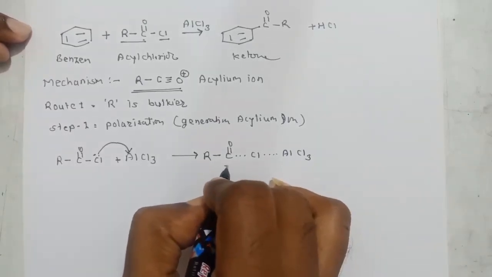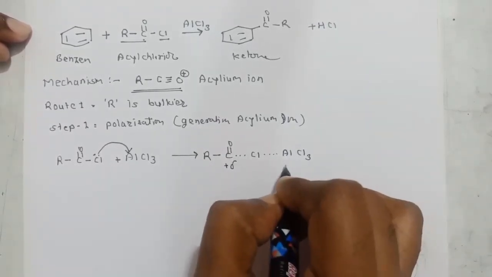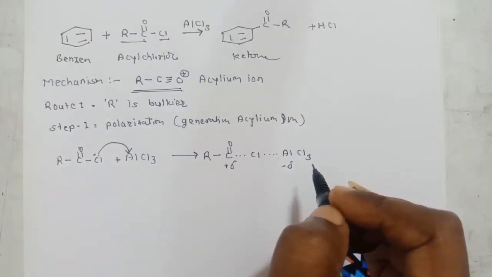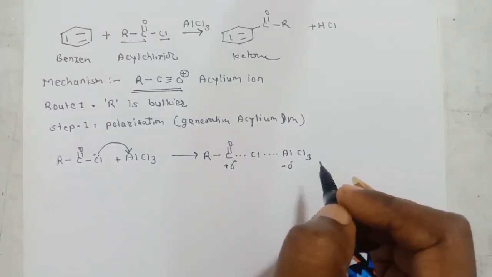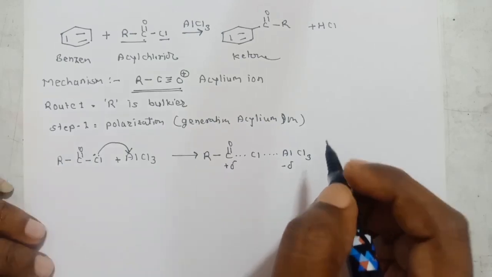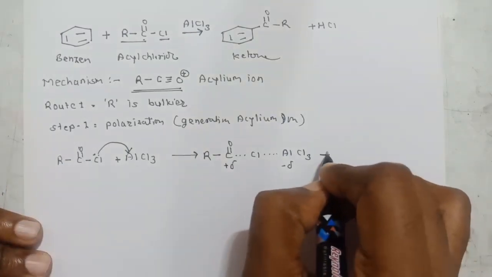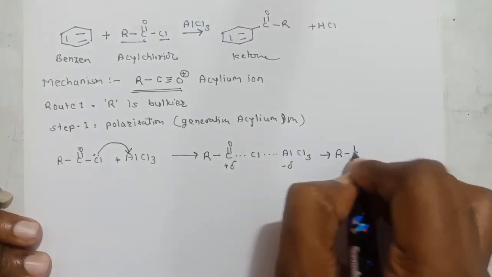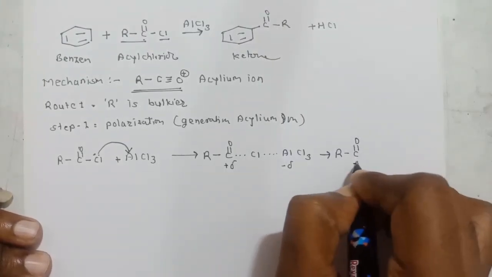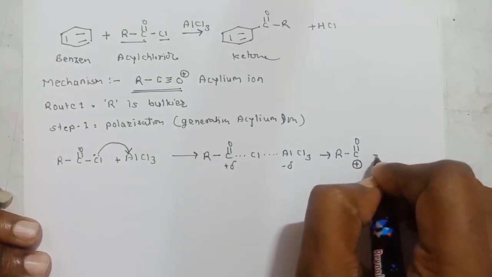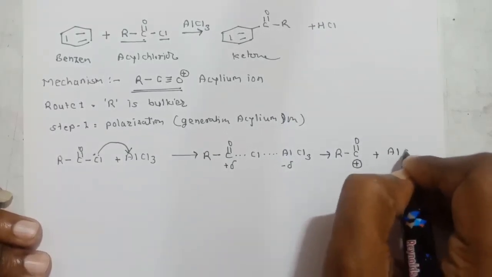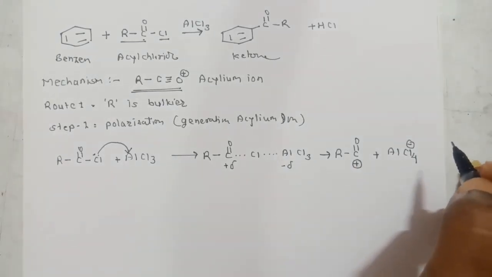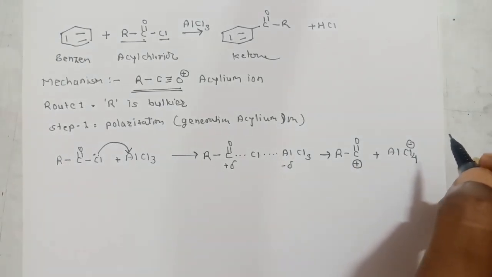Now this carbon will have a partial positive charge while Al will have a partial negative charge. This complex forms within the reaction. Then there is complete breakage of this complex and formation of RC double bond O, the acylium ion completely, plus a conjugate base, AlCl4 minus. So this is the first step, the generation of the acylium ion.